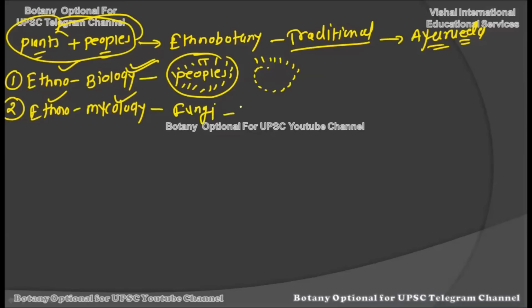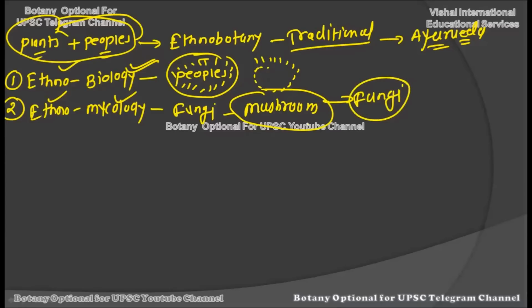As you know, in the earliest times, we used mushrooms as our food material. Before the botanical knowledge regarding the classification of plants, mushrooms were also considered plants. But today we know mushrooms are fungi, and they are completely different from plants. Earlier, when we were using them as food, people thought they were also plants, and that is why we used them for food purposes.